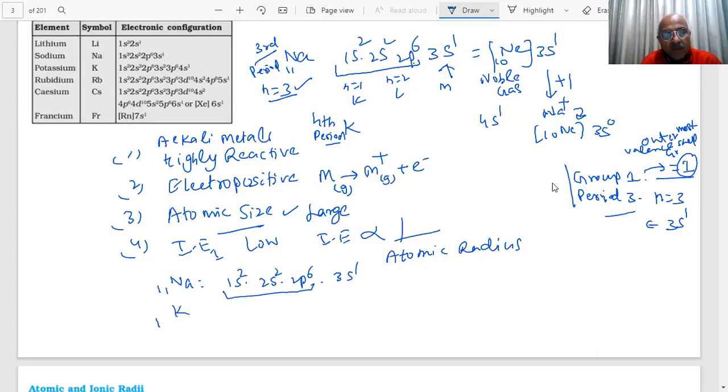For potassium, the atomic number is 19. Sodium is my third period element, and this is an element of the fourth period. So what do you write?